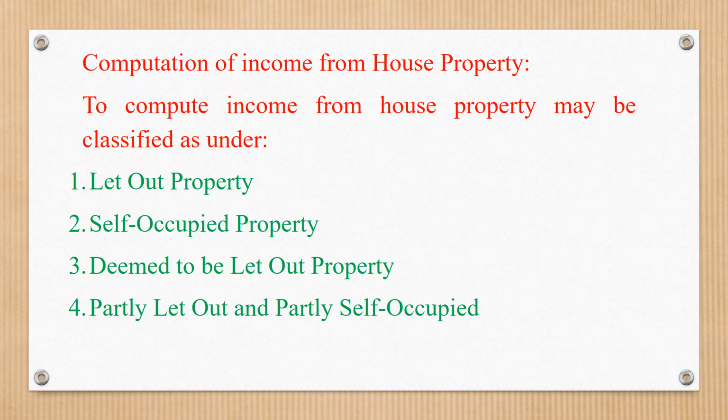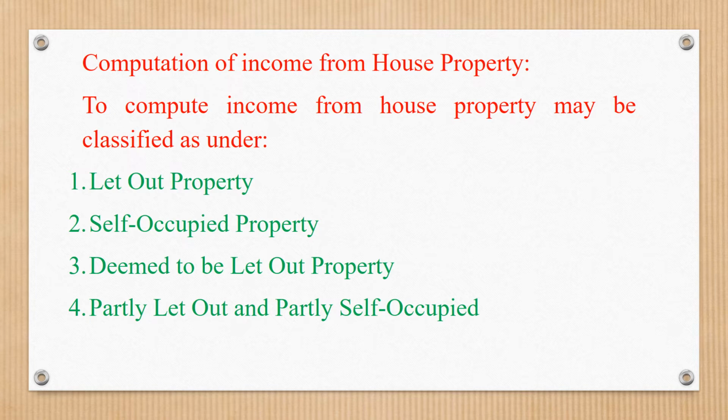The calculation for this property is the same as for let-out property. Fourth, partly let-out and partly self-occupied. In this situation, one part of the house property is self-occupied and the remaining part is let out. It is called partly let-out and partly self-occupied.